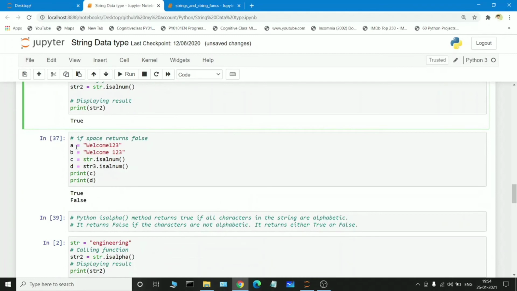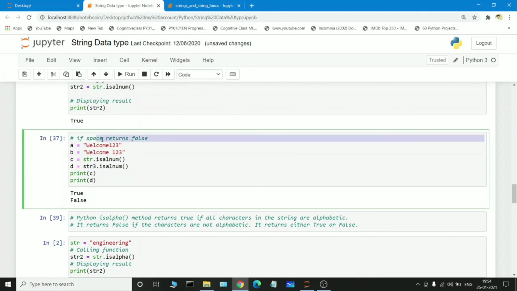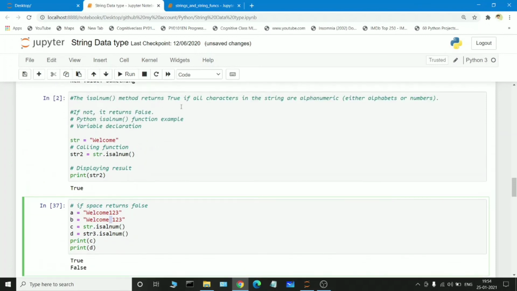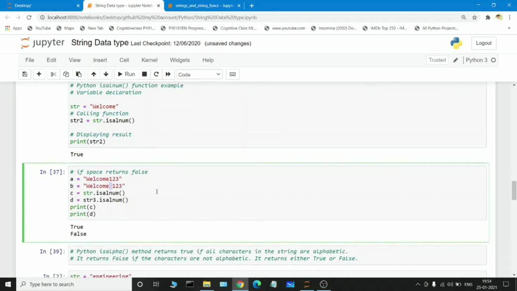So in the next cell we will see a is equal to welcome123 and b is equal to welcome 123 with a space. So a will be executed successfully and the boolean value will be true, but b will be false because some white space has been held here. So what is isalnum telling? It is telling that it should hold only numerals as well as characters. There is no white space allowed. If we specify white spaces here, there will be a false result because isalnum requires either numerals or characters.